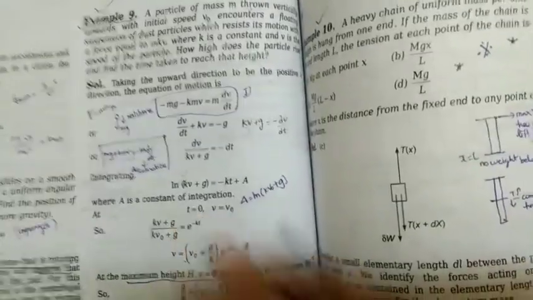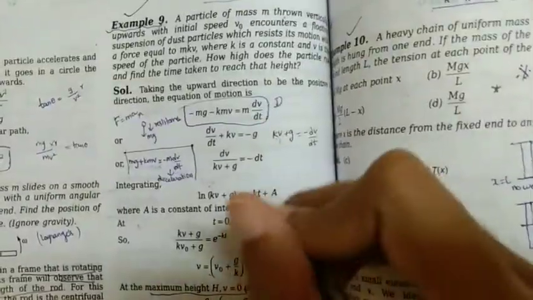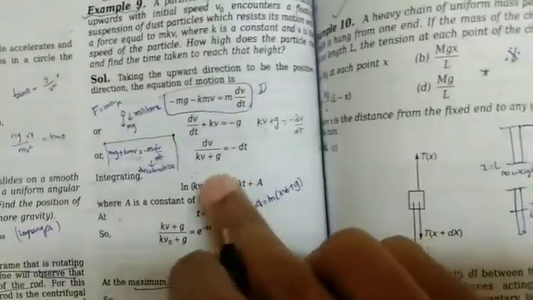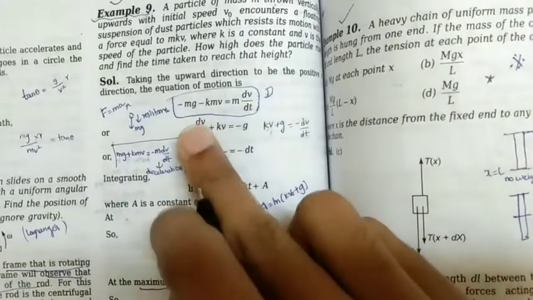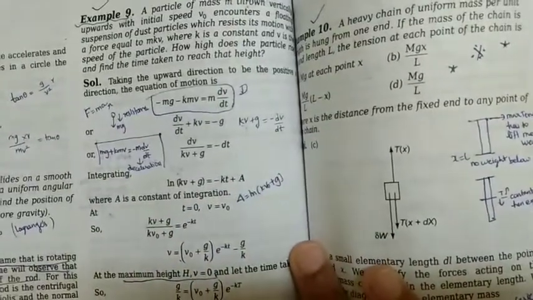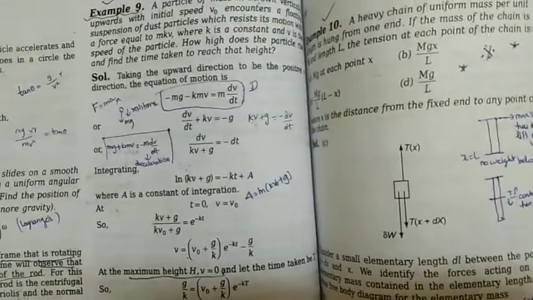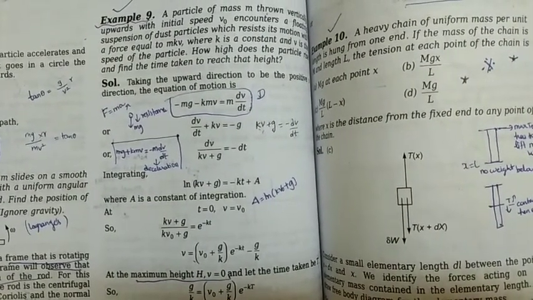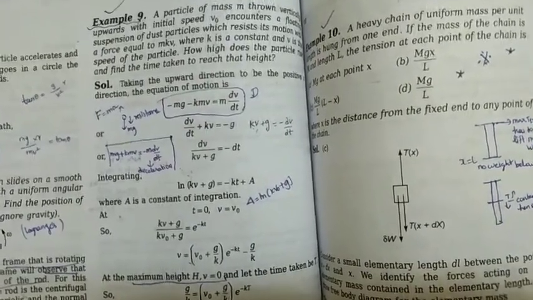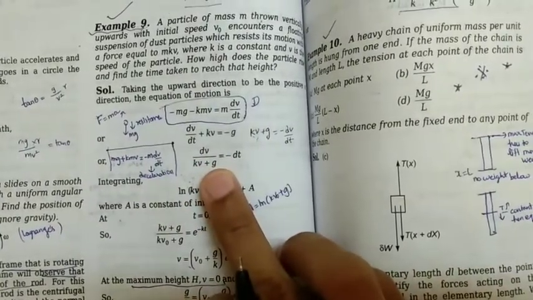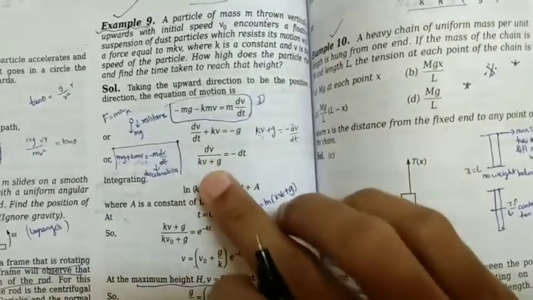Now we have to integrate on both sides. While integrating, we multiply with k on both sides. So first we apply integration. Here, if we see, it is of the form 1 by f of x dx. The integration of 1 by f of x into f dash of x dx equals ln of f of x. Here the function is of the form kv plus g, so f of v is kv plus g.